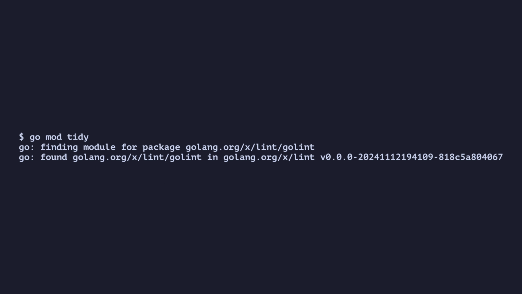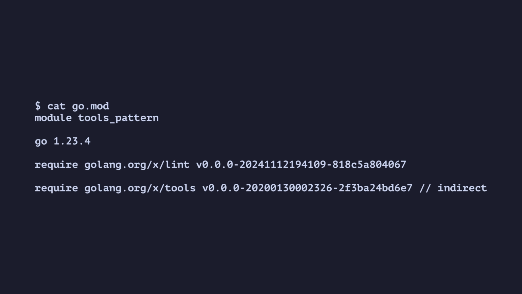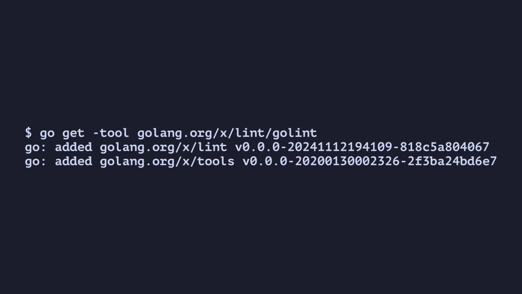If we then run go mod tidy, we'll see it downloading our tools. And if we look at go.mod, we'll see lint is no longer an indirect dependency since it's directly imported by golint in our tools.go.